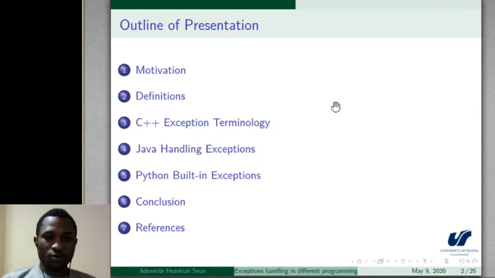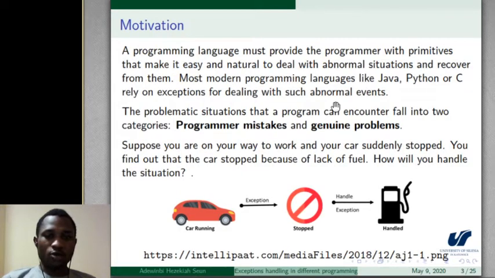Java, and Python. A programming language must provide the programmer with primitives or ways of dealing with abnormal situations and recovering from them. And most modern programming languages like Java and Python rely on exceptions for dealing with such abnormal situations. So there are two problematic situations a programmer can face: programmer mistakes and genuine problems. Programmer mistakes are sometimes called errors, while genuine problems are called exceptions.